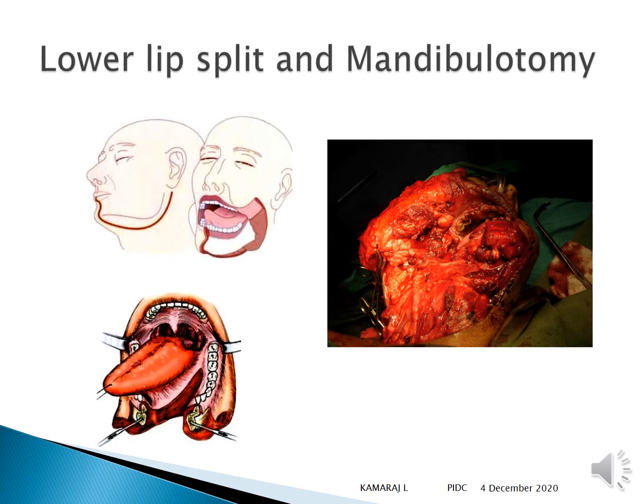And this is commonly practiced, lower lip split, for any floor of the mouth access or any lesion or tumor in the retromolar region. So lower lip split and mandibulotomy. So a mandible is also split and swung out to access the floor.